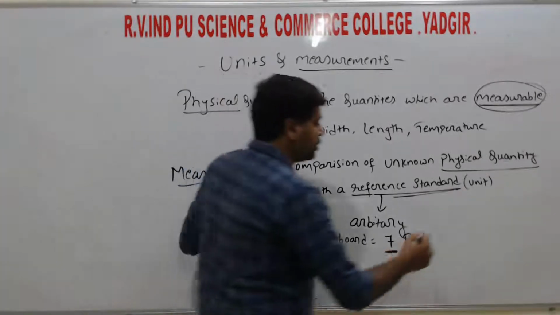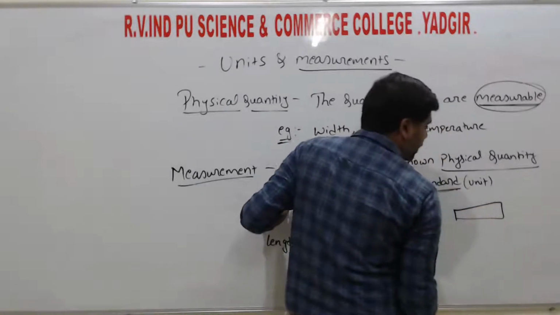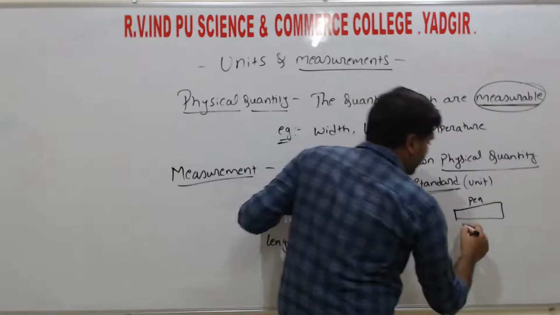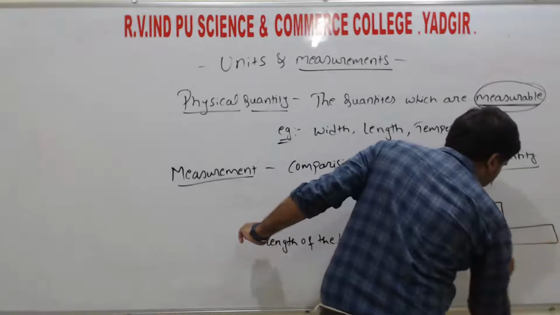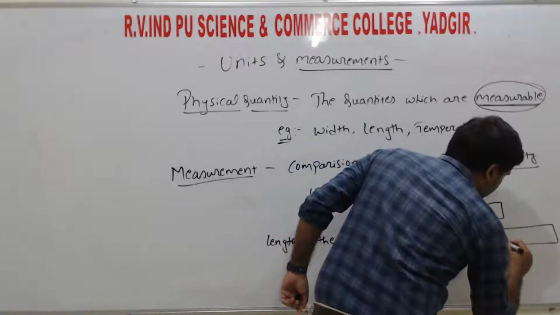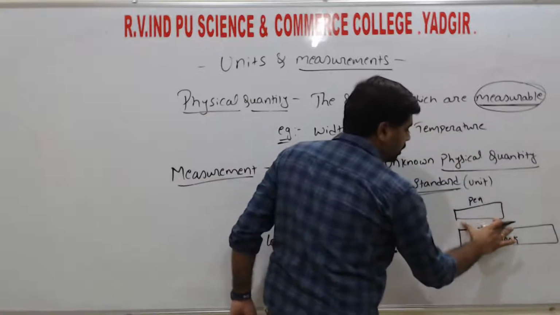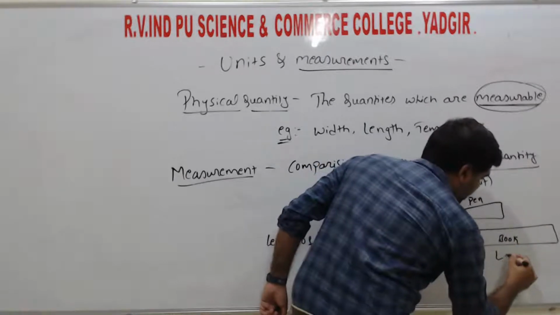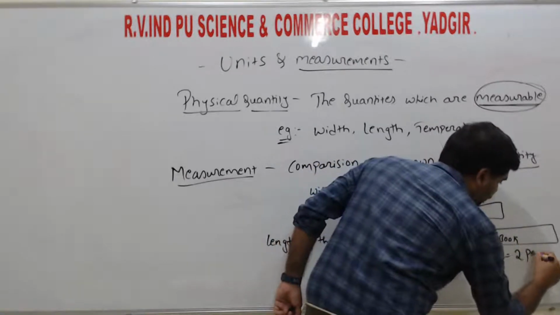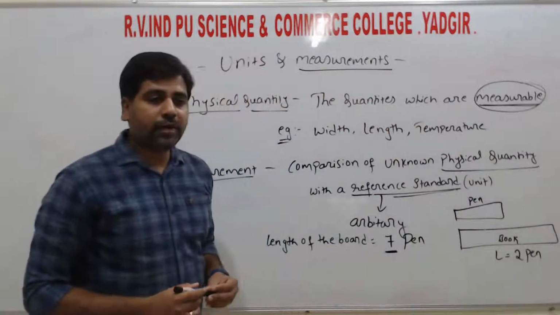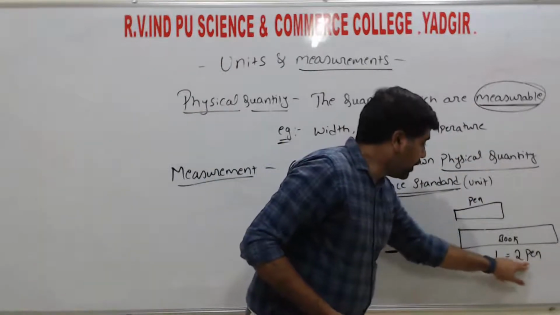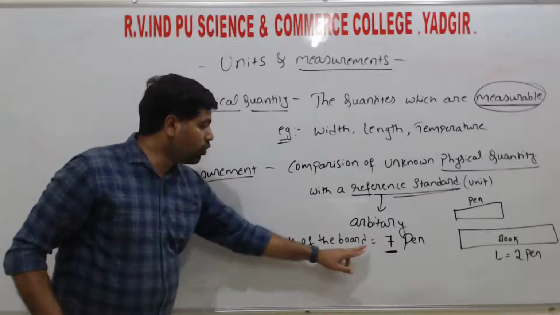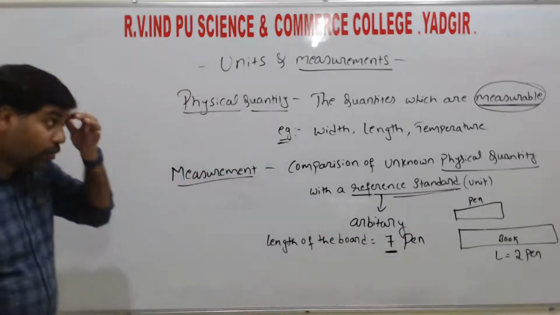For example, here another example. This one is the length of the pen. That is, this one is the pen. Then, if I measure the length of this book, considering this one as the unit, so if you observe here, it becomes 1 and here it becomes 2. Then the length of the book L is equals to 2 times of this pen, right? So here pen becomes the standard unit, right? So here the length of the board is equals to 7 into pen, right?